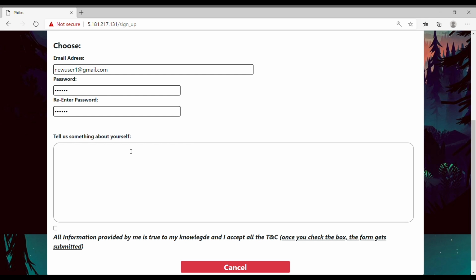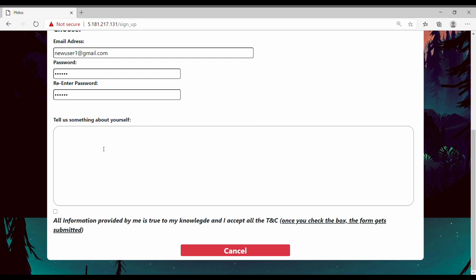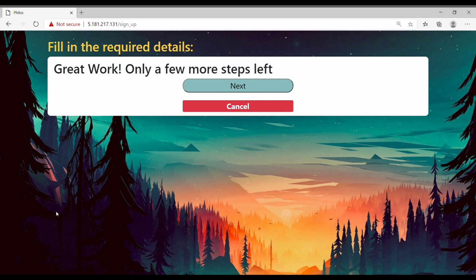So this is the about yourself section where you can just enter anything you want to tell the world about yourself. So I'm just gonna enter I love making music. So now you need to accept the terms and conditions of the website in order to move on to the next pages. So you need to represent yourself truthfully, and of course terms and conditions have to be accepted by all users. So I'm just going to click on the checkbox, and only a few more steps left.